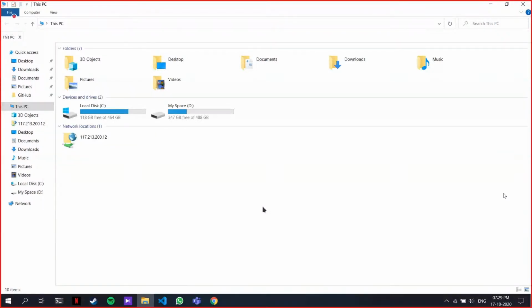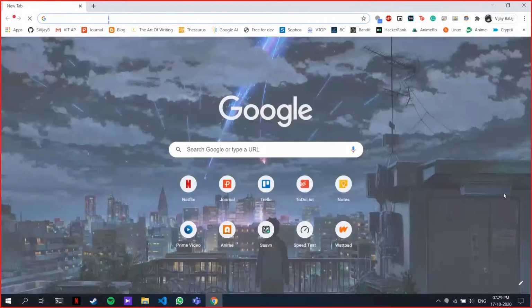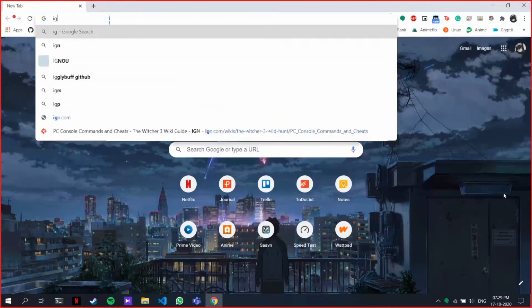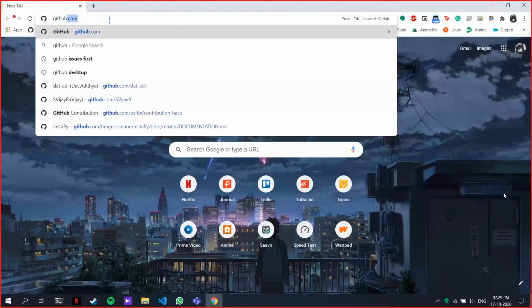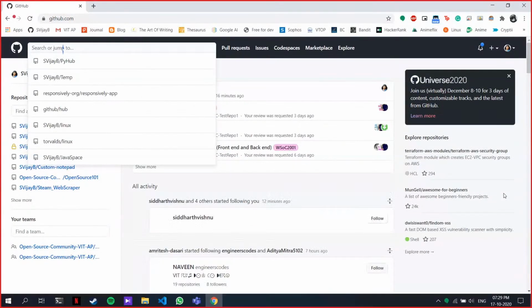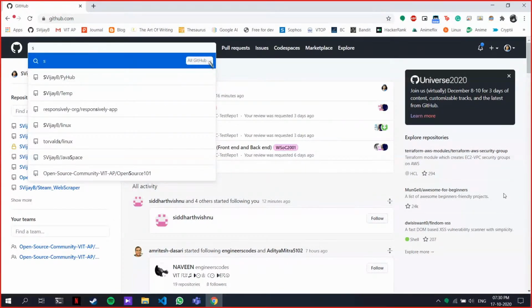Could you show how to filter our search in GitHub? When I search for users by their usernames on GitHub, I can't find them. Okay, so you go to GitHub and type the username here, in search or jump to. You need to make sure this is marked as all GitHub. That is how we search all of GitHub. Otherwise, it'll just search in your repository. Okay.